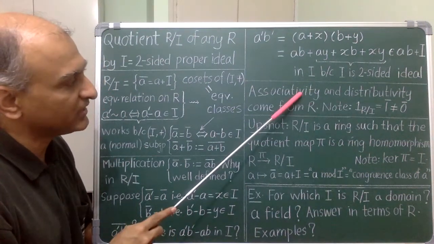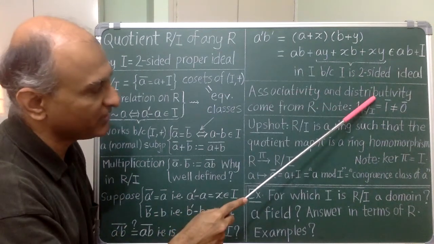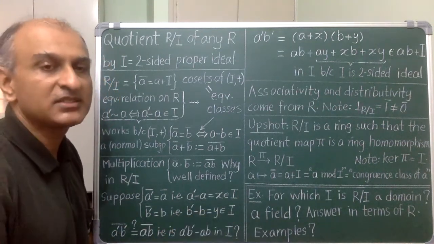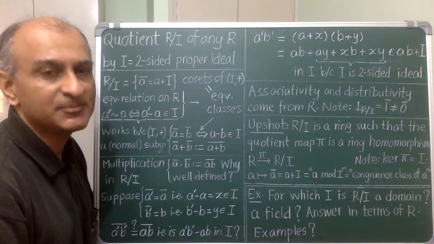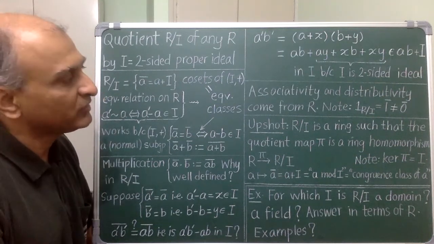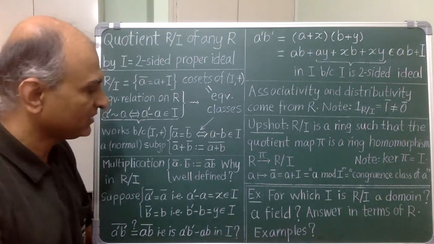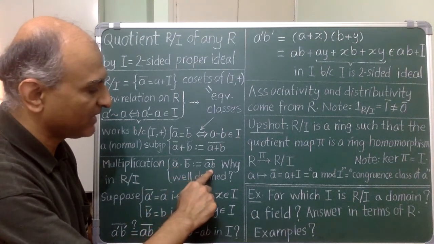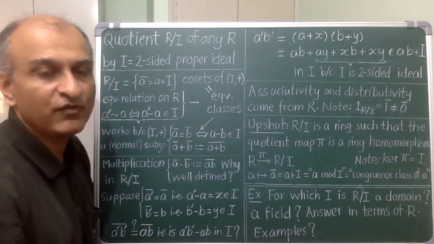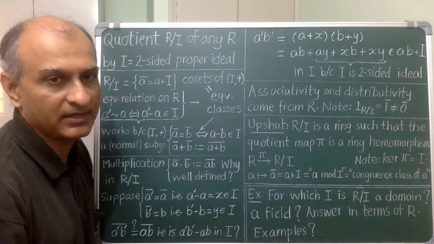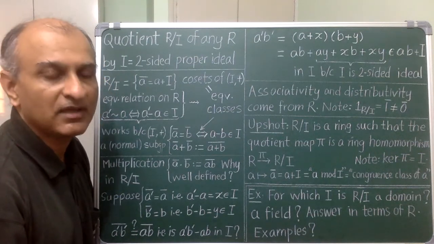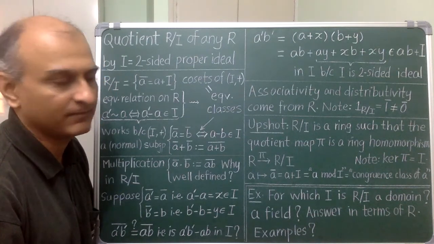It is associative and distributes over addition because the operations come from R and there these properties are true. Notice also that the coset of 1 works as the multiplicative identity and it is different from 0 because I is a proper ideal. So I have proved that R mod I is indeed a ring.